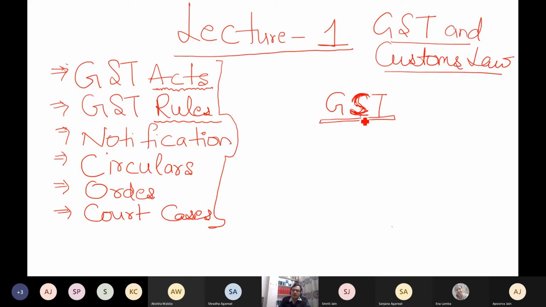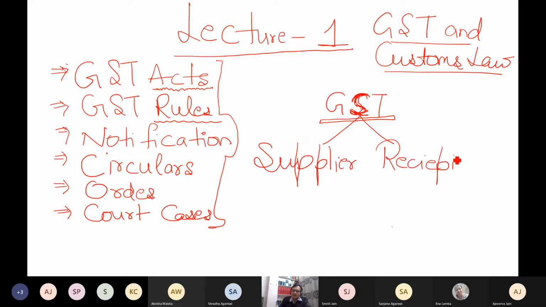So always there are two parties in this: supplier and recipient. Supplier, the person who is selling me the goods or who is supplying me the services.